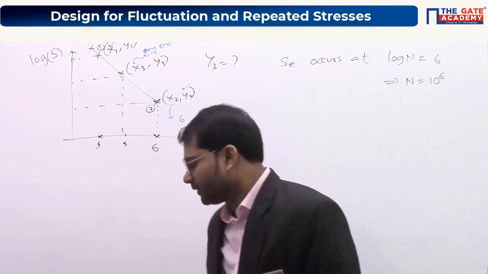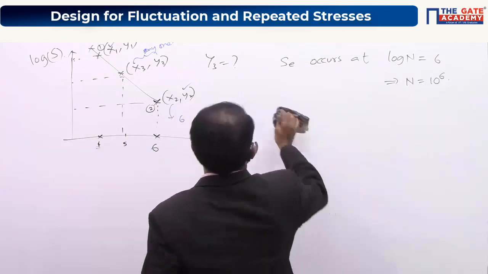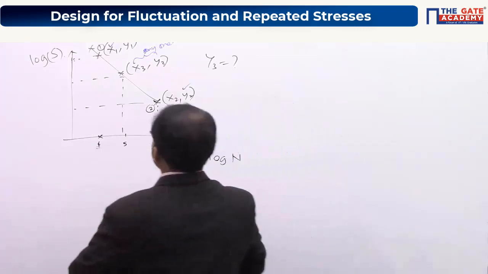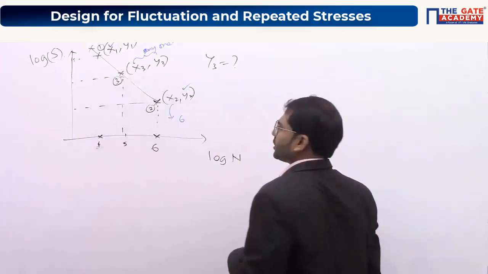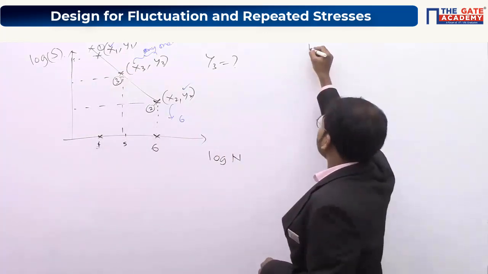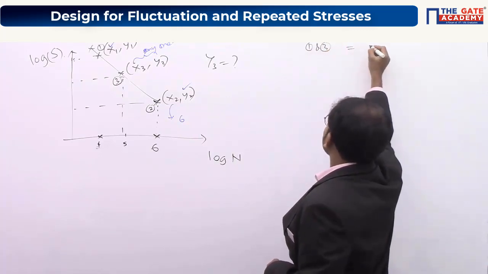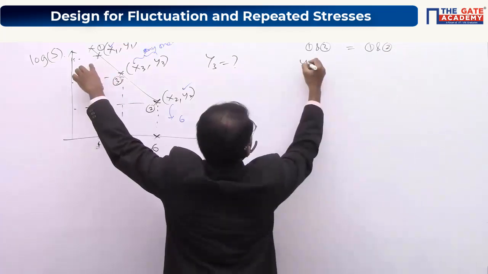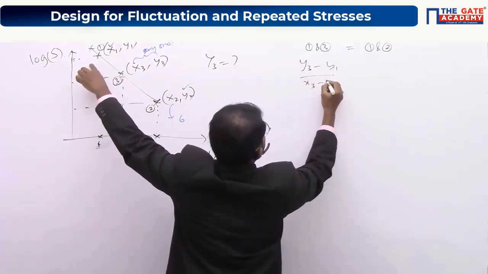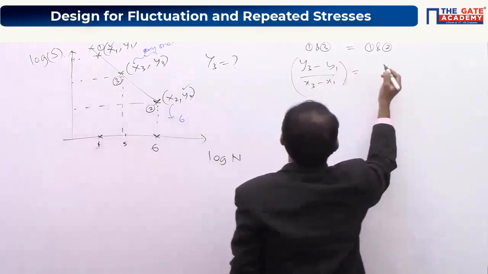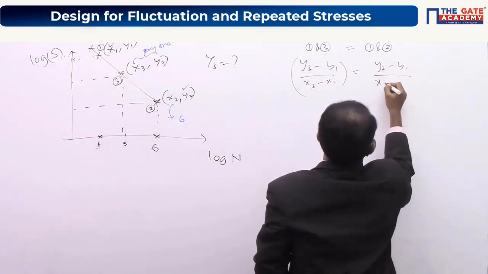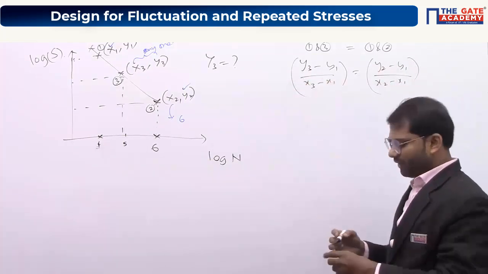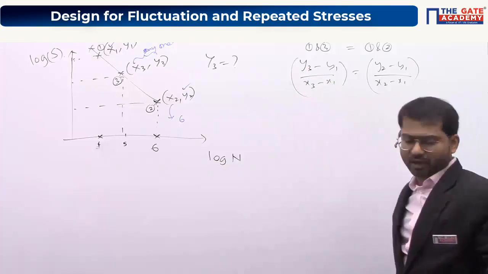Yes, the straight line equation. It can be done easily using the straight line equation. You see that all the three points are lying on a straight line. So the slope between 1 and 3 is equal to the slope between 1 and 2. The slope between 1 and 3 is nothing but (y3 minus y1) by (x3 minus x1). The slope between 1 and 2 is given by (y2 minus y1) by (x2 minus x1). So you know everything; only one of x3 and y3 is not known to you. Simply by using this formula, you can get the answer.